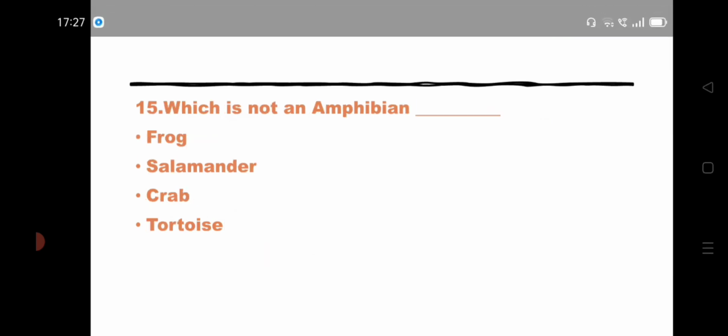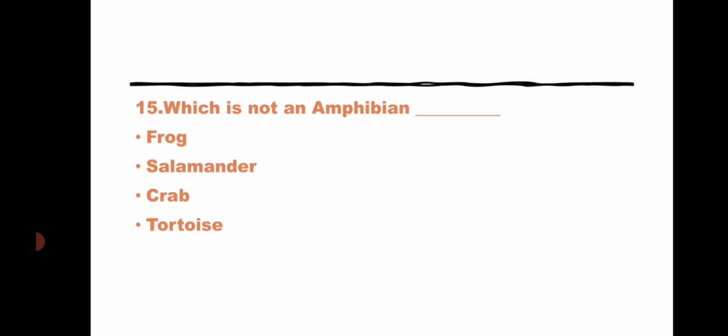Coming for the last and final question, which is not an amphibian? Option 1 frog, option 2 salamander, option 3 crab, option 4 tortoise.